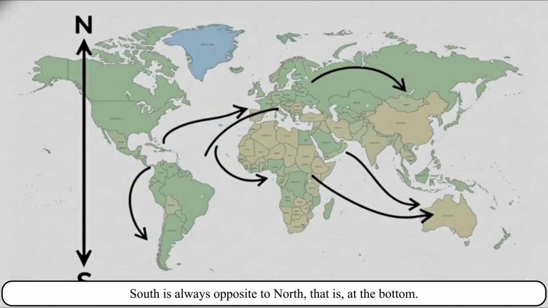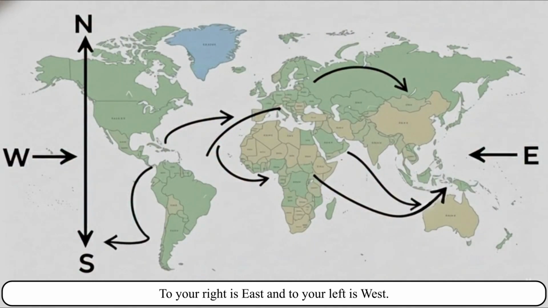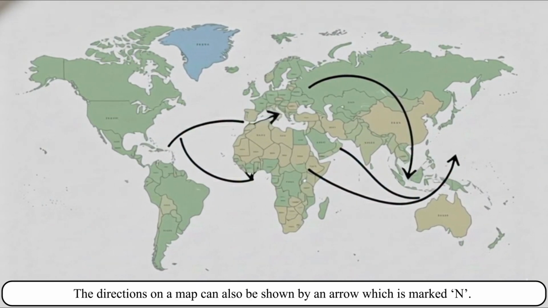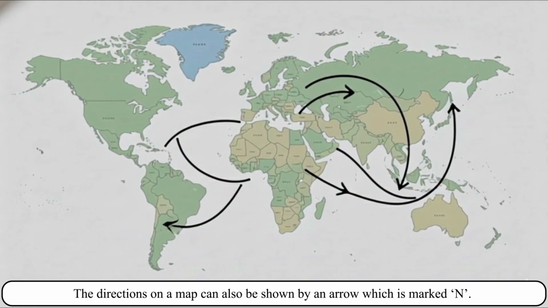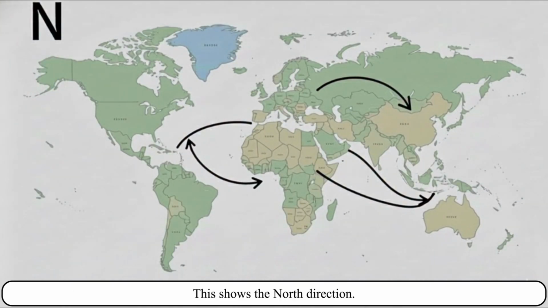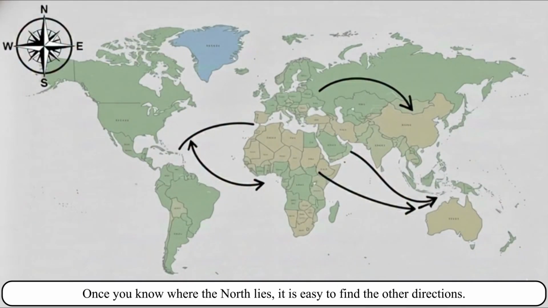South is always opposite to north, that is, at the bottom. To your right is east and to your left is west. The directions on a map can also be shown by an arrow which is marked N. This shows the north direction. Once you know where the north lies, it is easy to find the other directions.